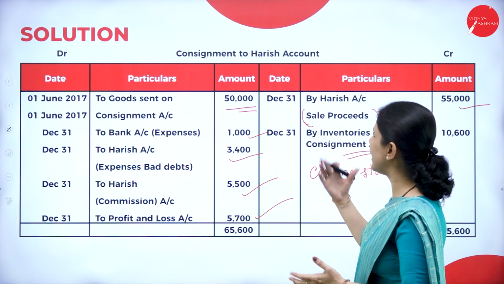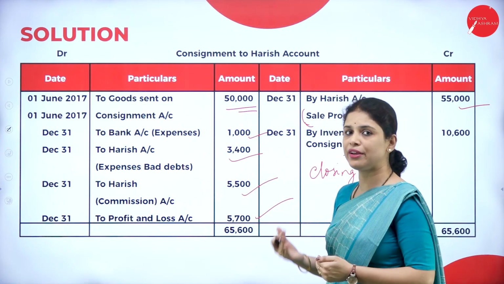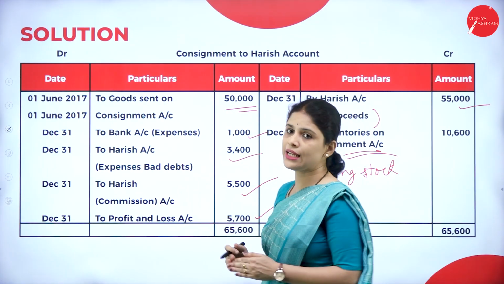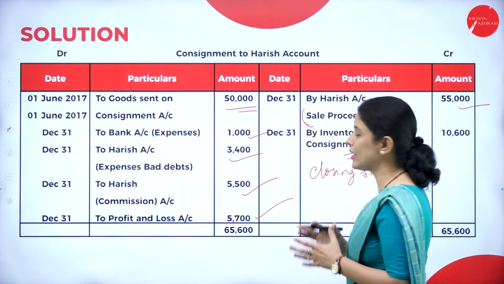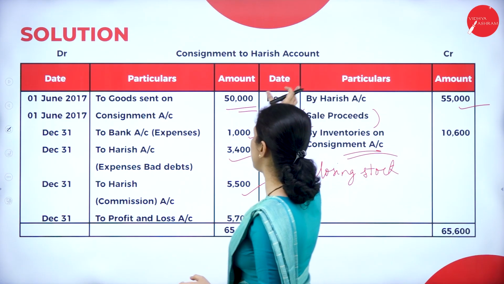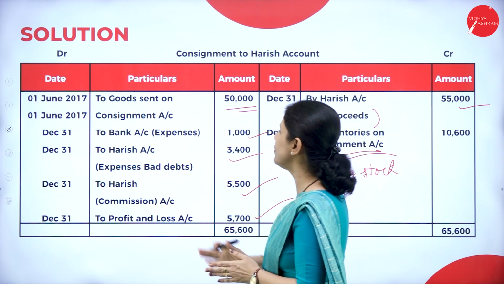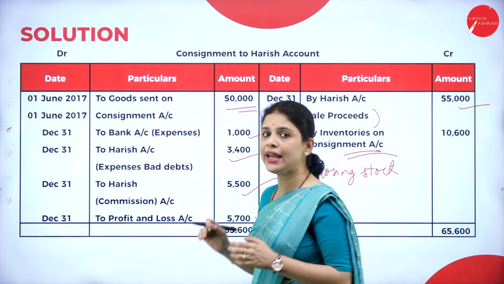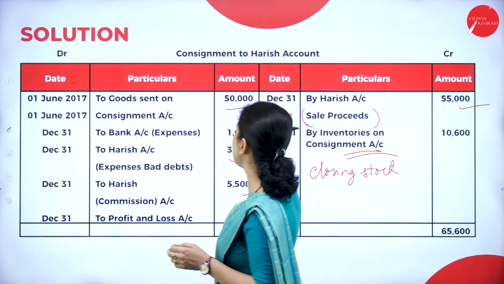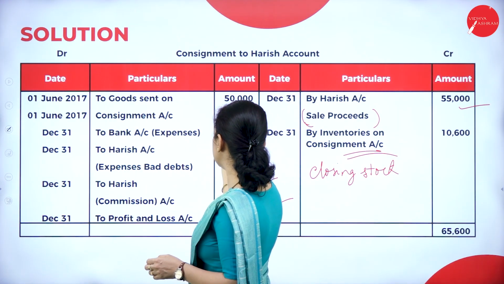Next, let's do the consignment to Harish account again. I will brief it one more time. First one is goods sent on consignment. What is the entry for that? Consignment to Harish account debit to goods sent on consignment, that is 50,000. After that, expenses incurred by consignor: consignment to Harish account debit to bank account, that is 1,000.